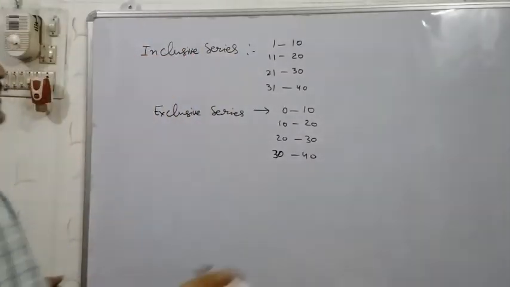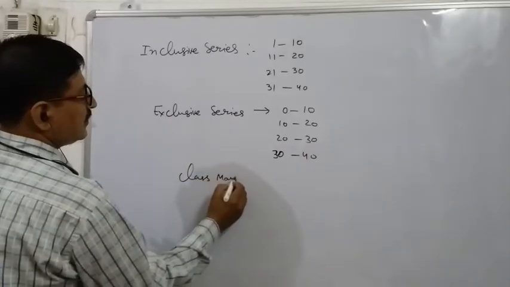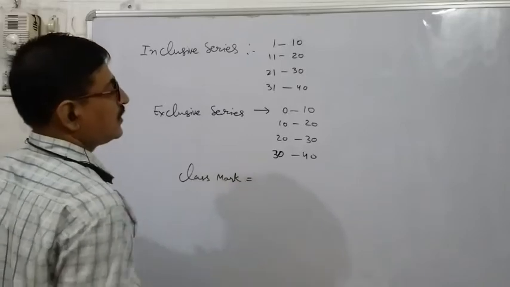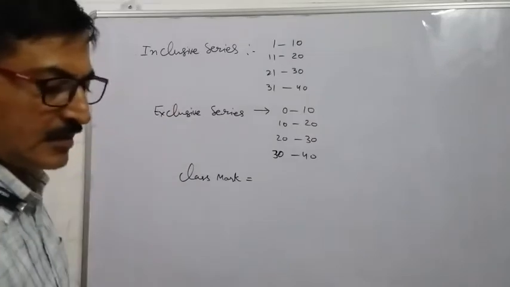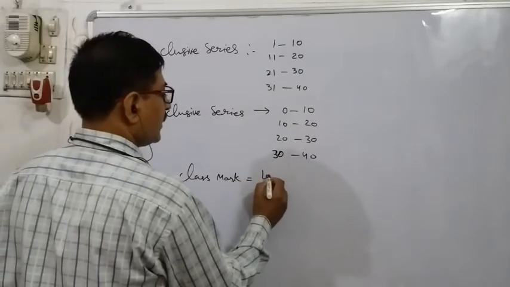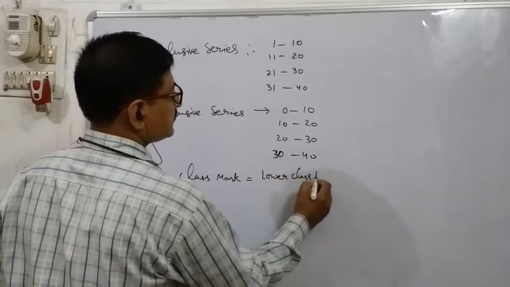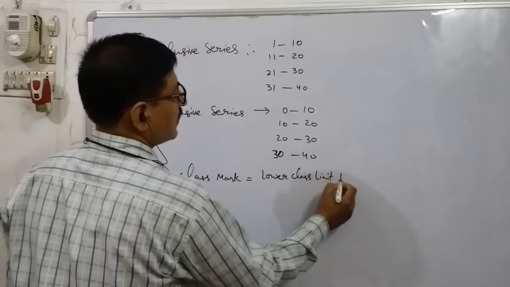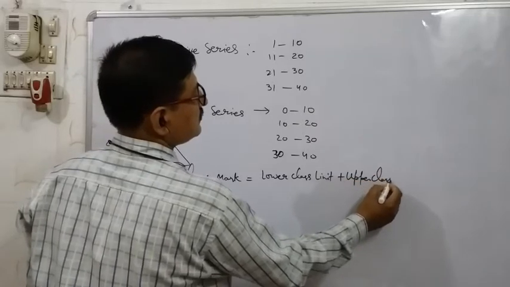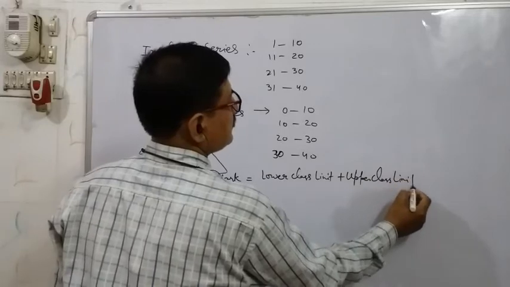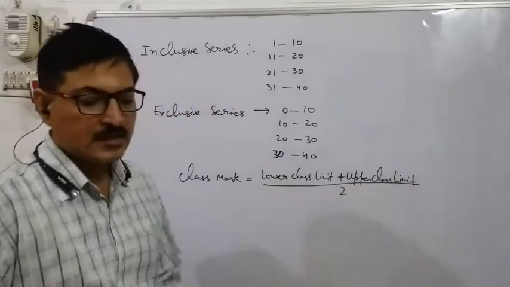Now the class mark. What is the class mark? Class mark is the lower class limit plus the upper class limit, divided by 2. Okay, this is the class mark.